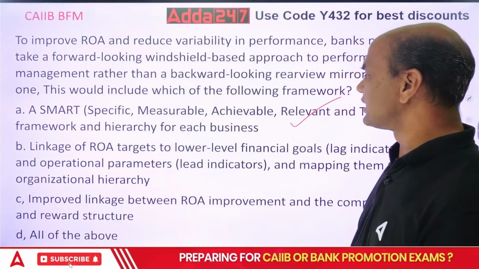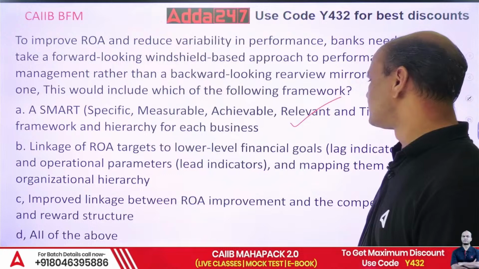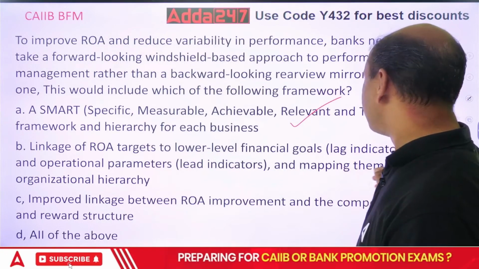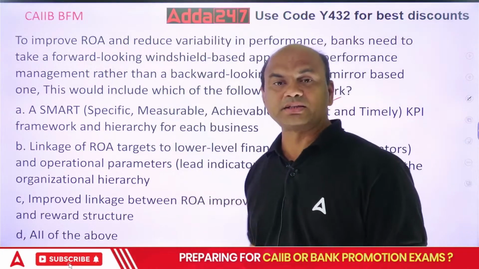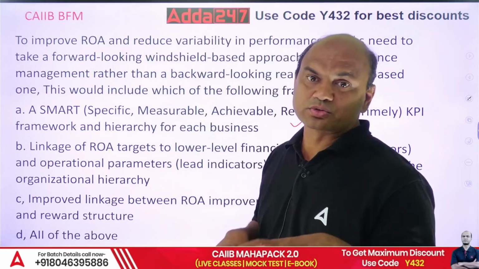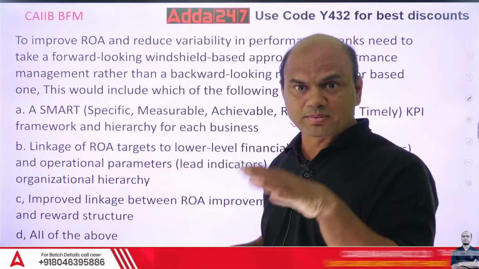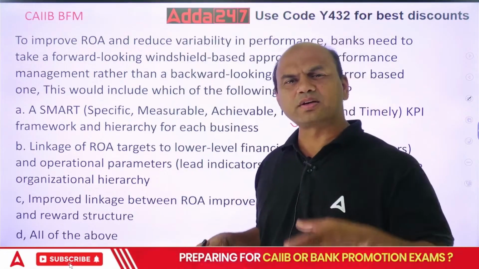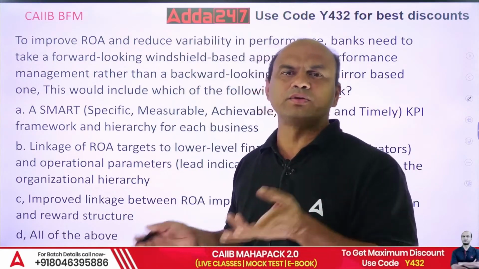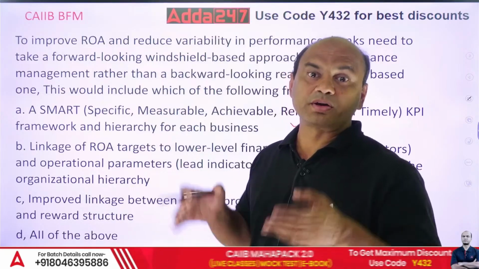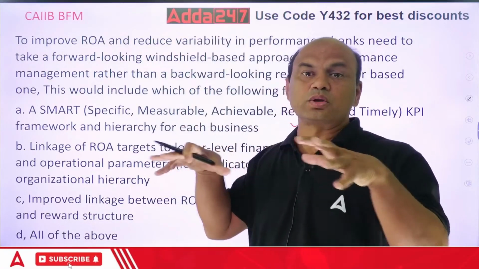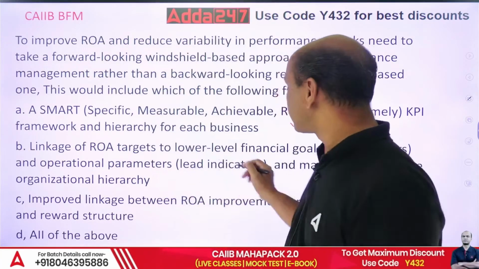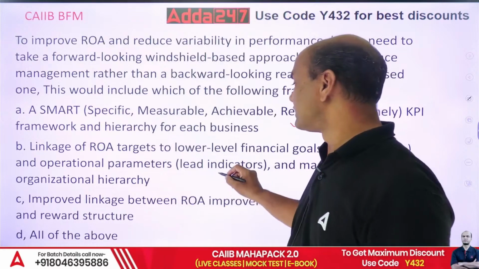Linkage of ROI targets to lower level financial goals, lag indicators and operational parameters, and mapping them to the organizational hierarchy means giving specific targets to specific persons, to a level-based person. So do you need that? Obviously, your regional manager will have higher targets than you, isn't it? Because the regional manager is controlling the region. You are in the branch. So it is hierarchy based. So that is also right. So this is also true.